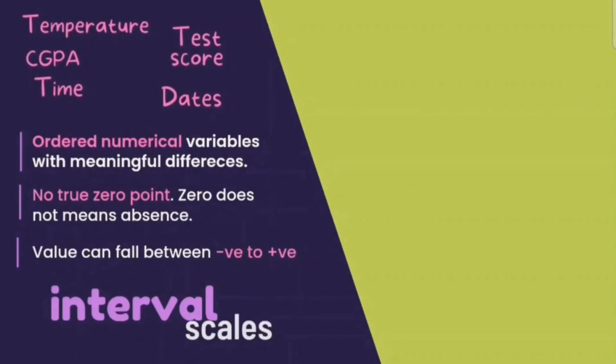So the easiest way to differentiate interval is through the no true 0 point value. For example, for temperature, 0 degrees Celsius doesn't mean the absence of temperature. It means that the temperature is very cold.